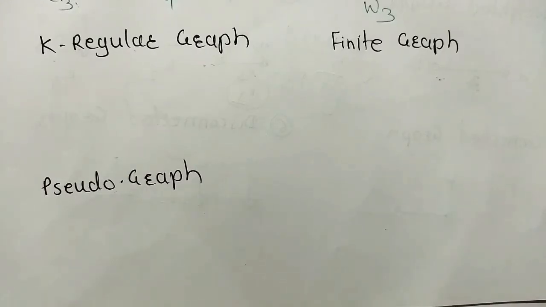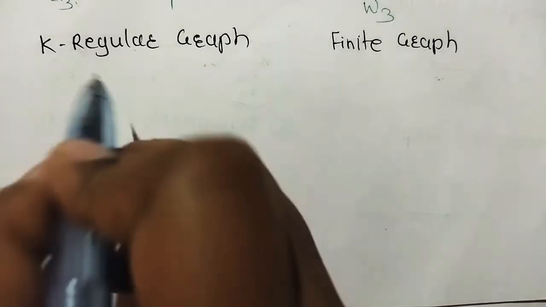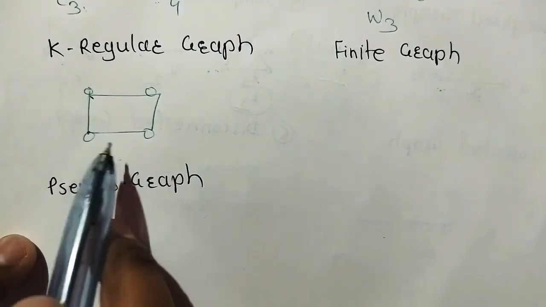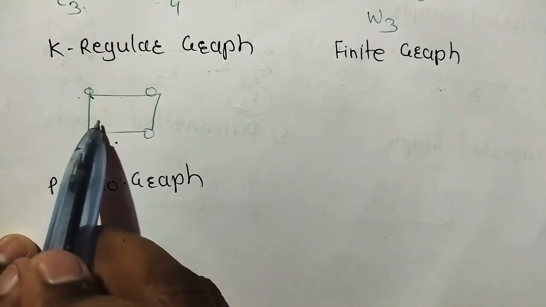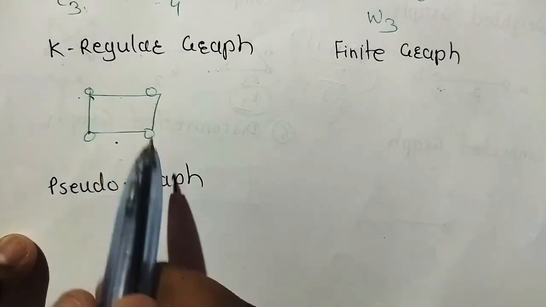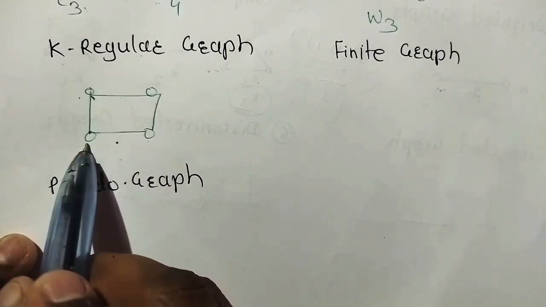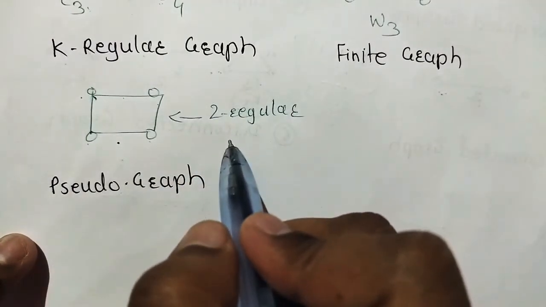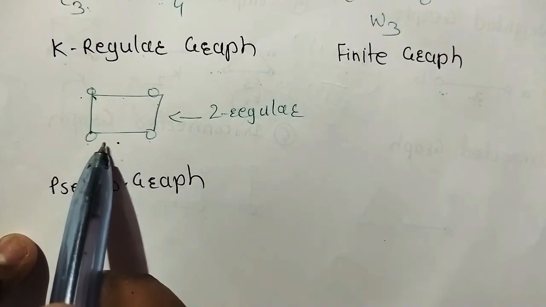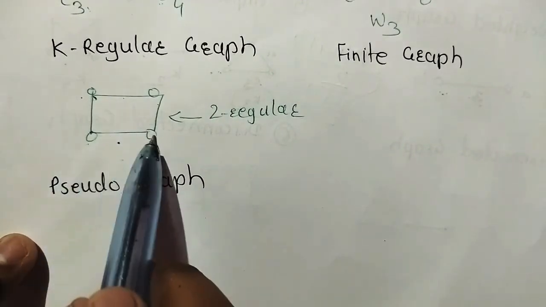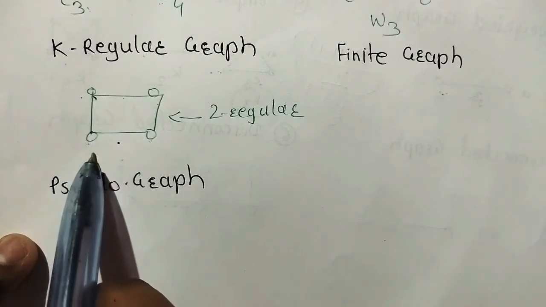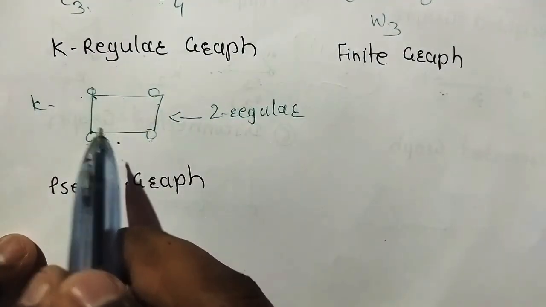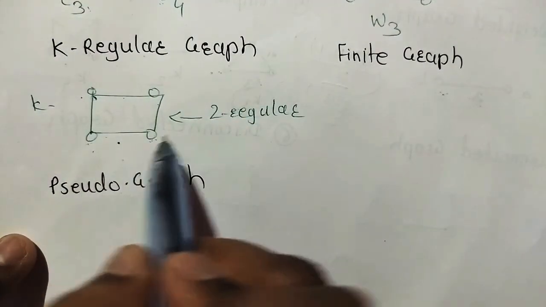Next, K-regular graph. K-regular graph means what? For any graph, okay, this is a graph. In this graph, every vertex has what amount of degree? For this, degree 2, degree 2, degree 2, degree 2. Means this is 2 regular. The meaning of this is, if every vertex of a graph has a degree k, here the degree is 2, so this is k regular. For this graph, each vertex has degree 2, so it is 2 regular.